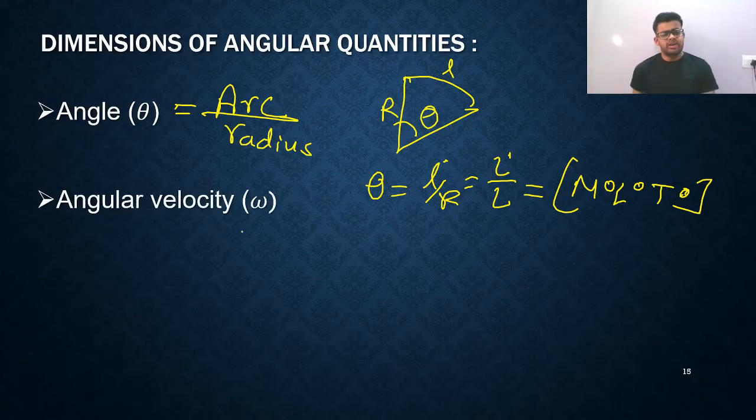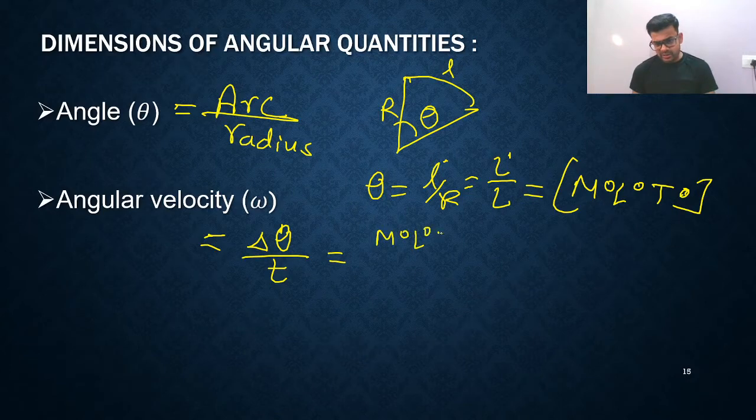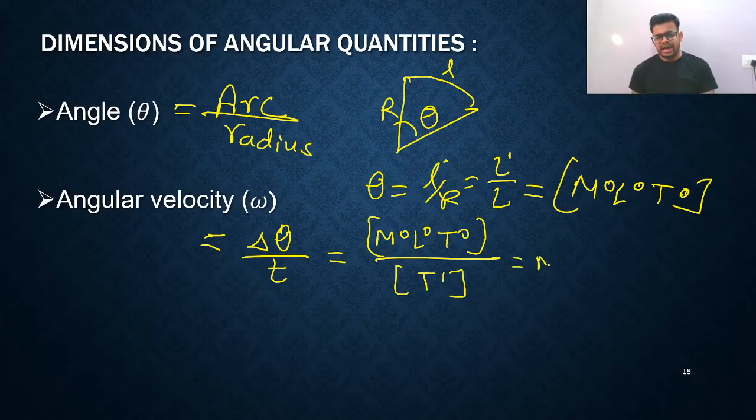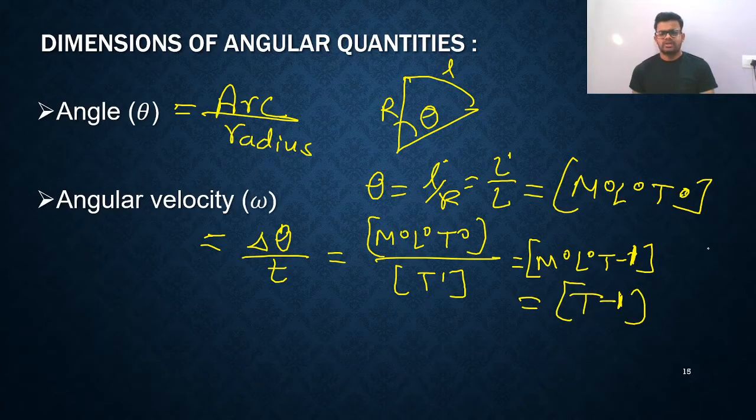Next, angular velocity. What is angular velocity? That is angular displacement divided by time taken. Angular displacement means angle, so that is M0 L0 T0 divided by time taken. Time taken is just T1. So you are getting M0 L0 T raised to minus 1. Write it properly: you can directly write T raised to minus 1. So this is also correct.